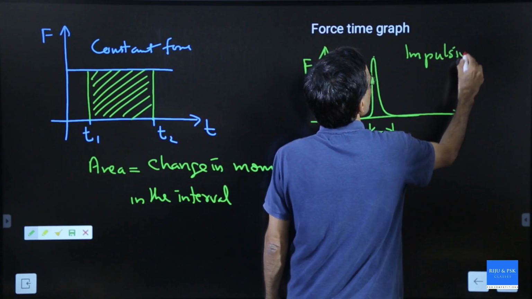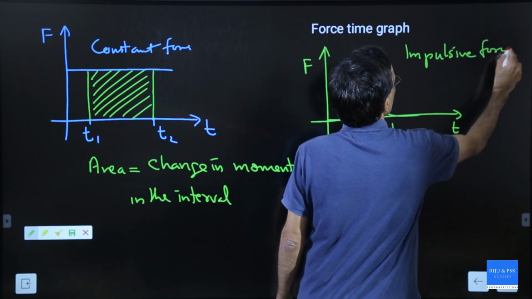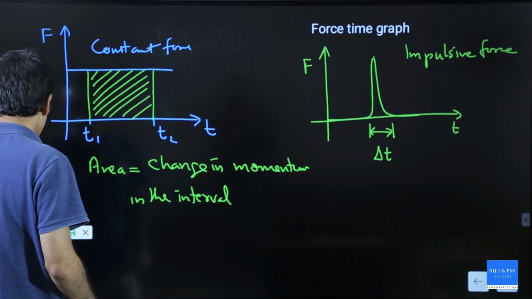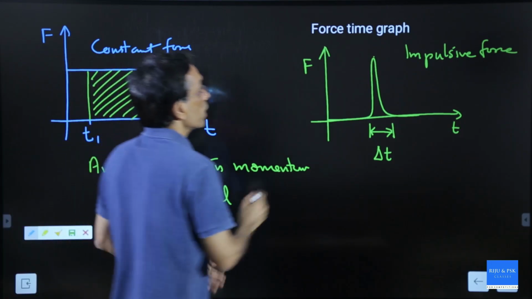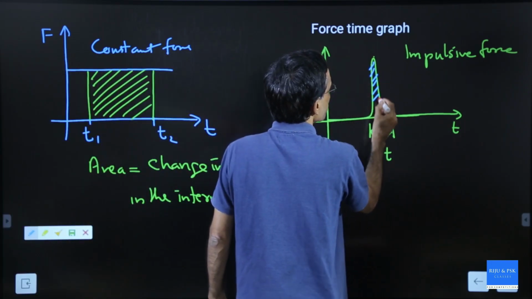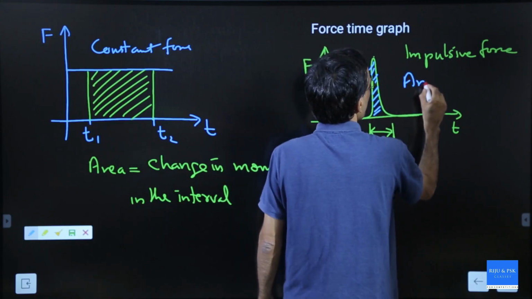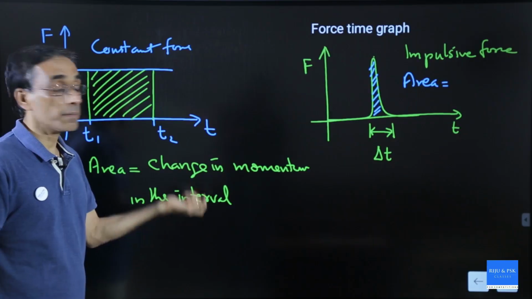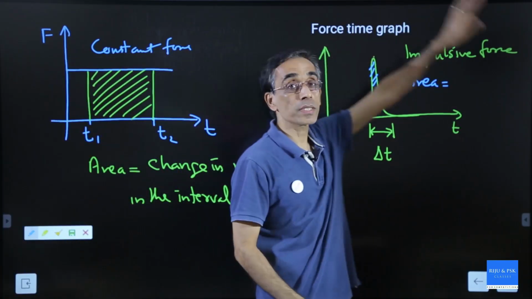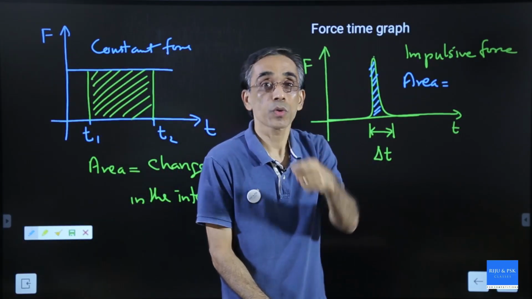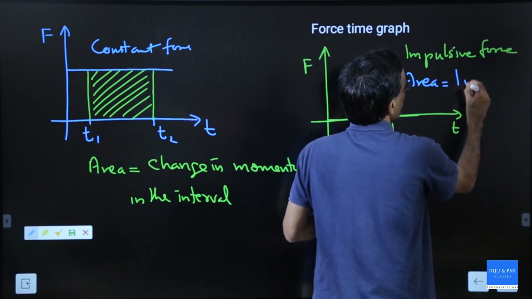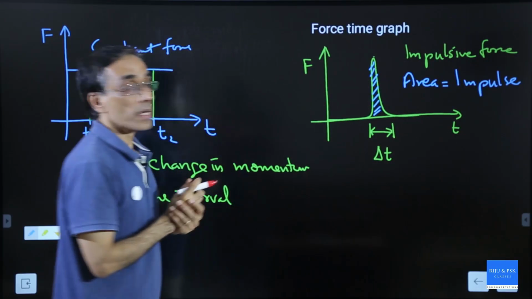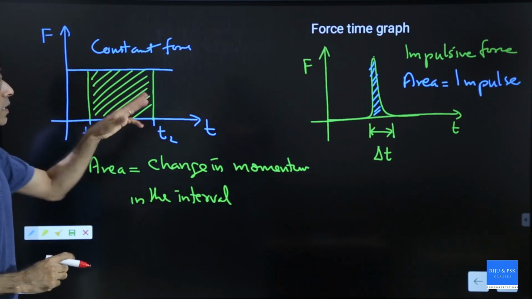And that area will be equal to change in momentum, but this change in momentum is due to an impulsive force. What is a change in momentum due to impulsive force called? It is called impulse. So a force time graph can be given in examination. So these are the things that you need to understand.